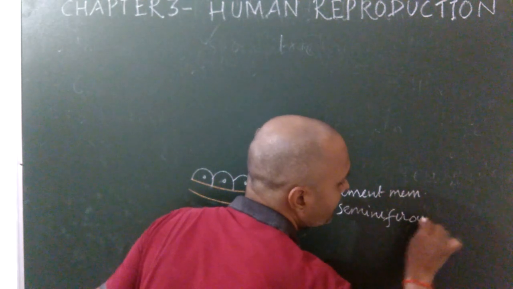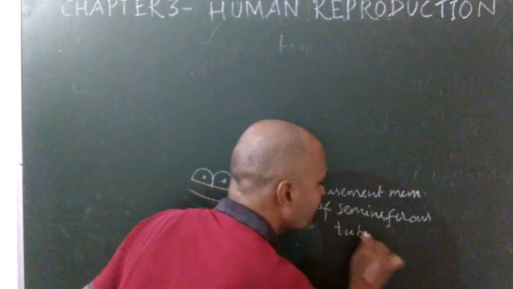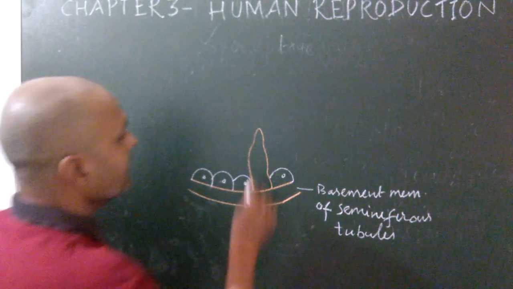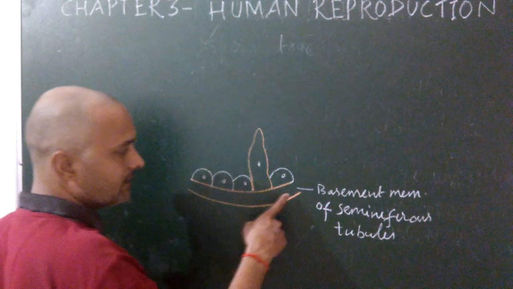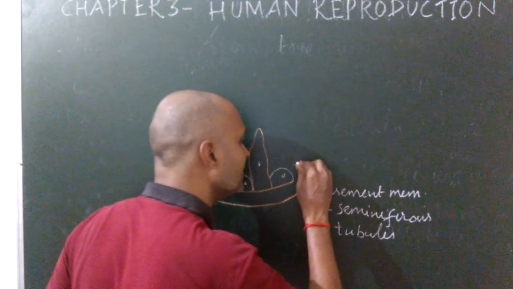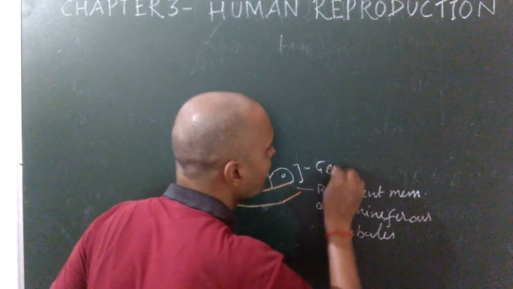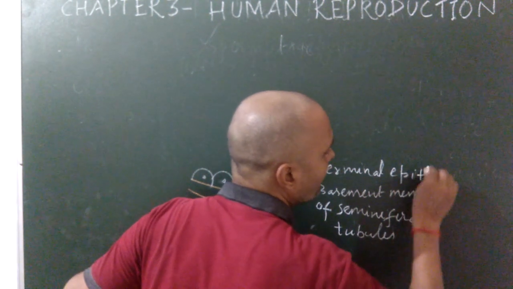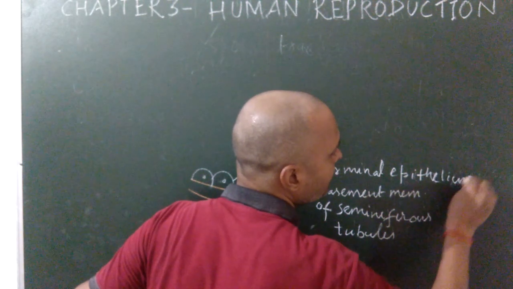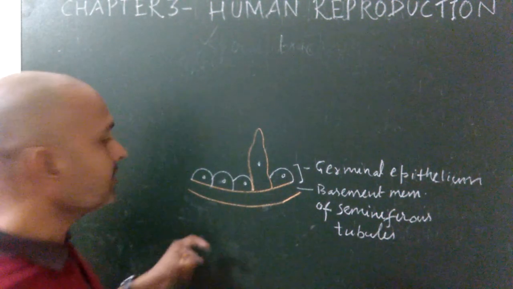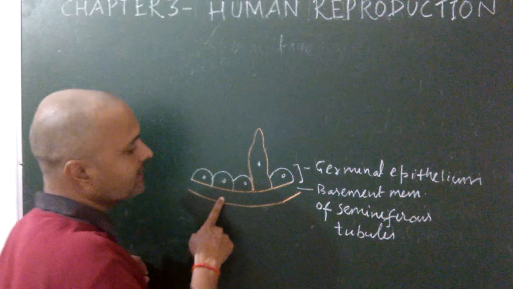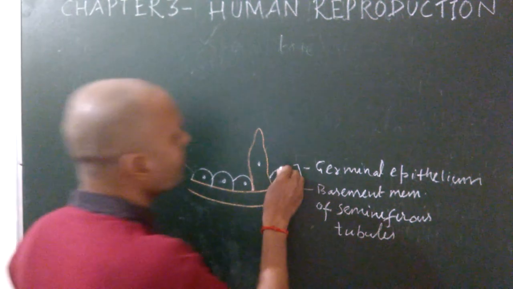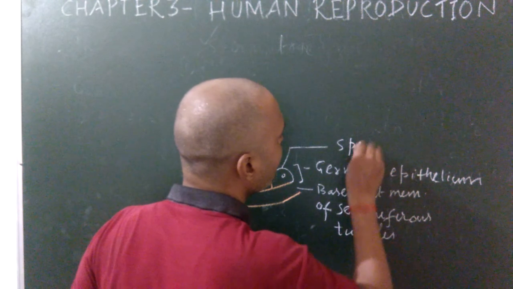Seminiferous tubules are present inside the testis, and these have two types of cells. This is the germinal epithelium, and this germinal epithelium contains germ cells. But there are two types of cells. Some cells are cuboidal in shape, known as spermatogonium, also known as the male germ cell.